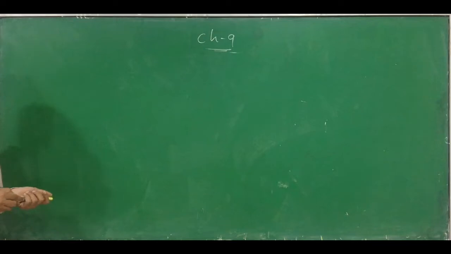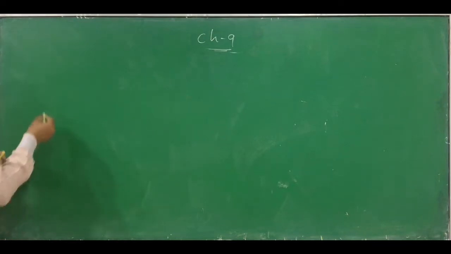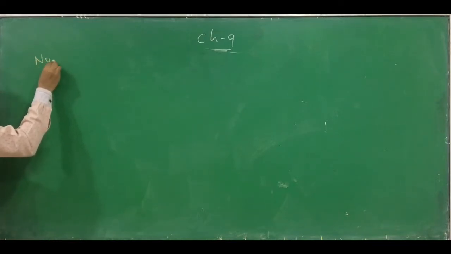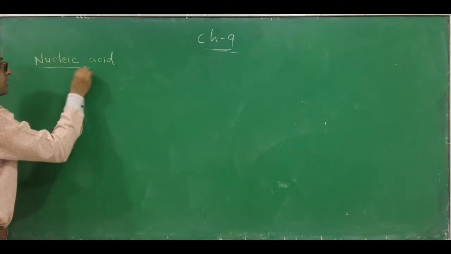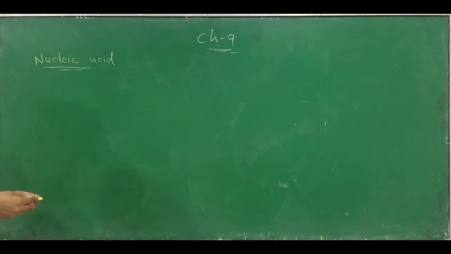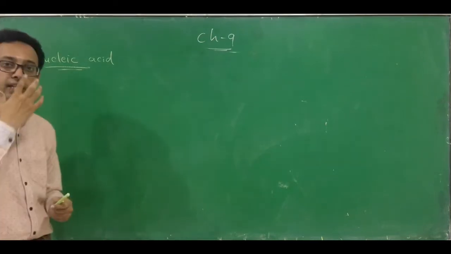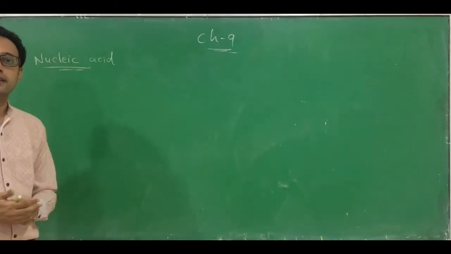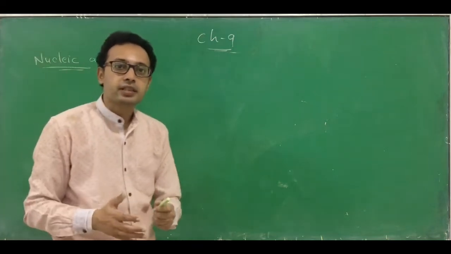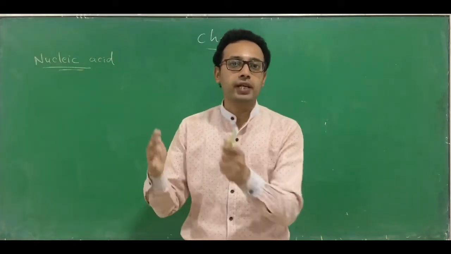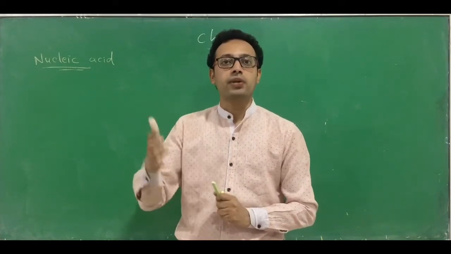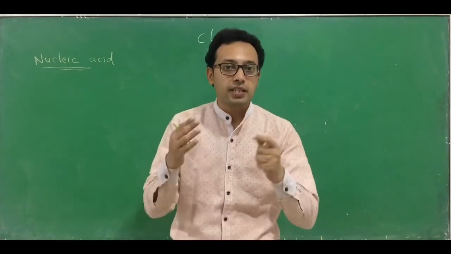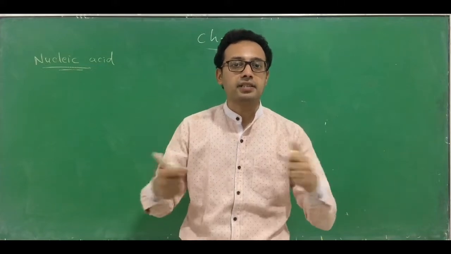Before I start the structure of DNA, let me revise the nucleic acid that we have learned. Okay, so let's see what is nucleic acid, and then we will discuss what DNA is and how the structure of DNA is. You know the two main examples of nucleic acid, DNA and RNA. The full form of DNA, you know it. It is deoxyribonucleic acid, and the full form of RNA you also know it. It is ribonucleic acid. So DNA and RNA are the nucleic acids.